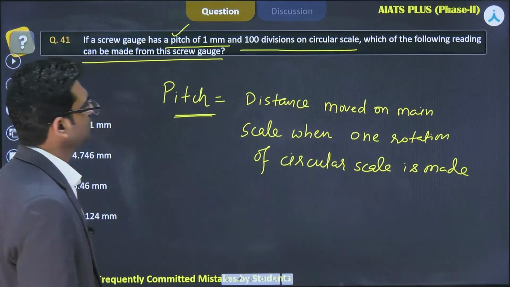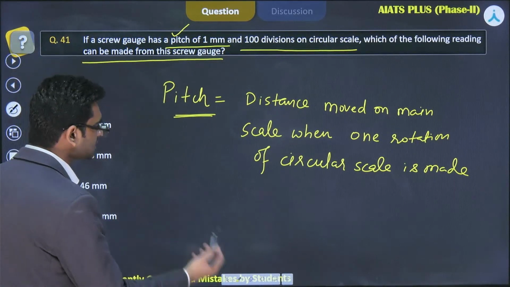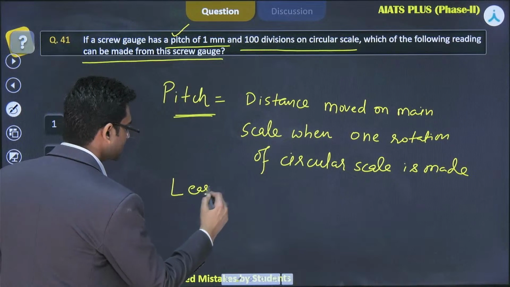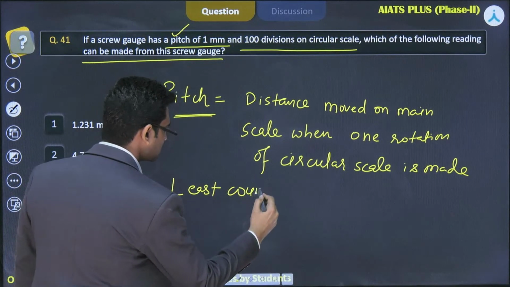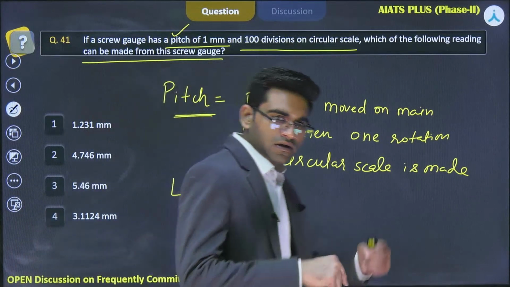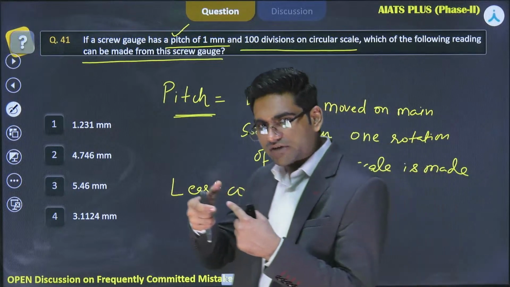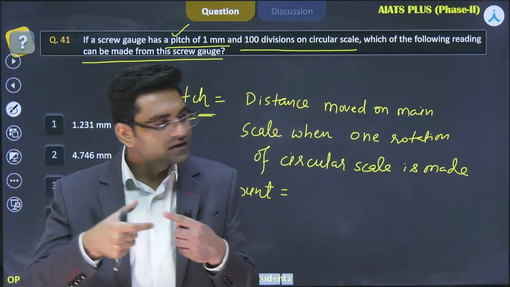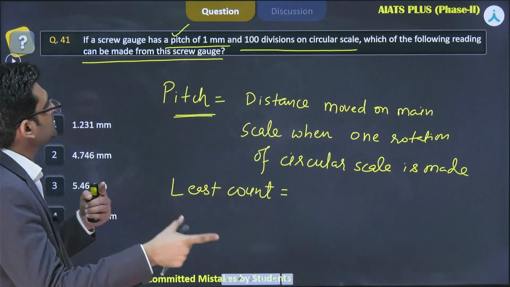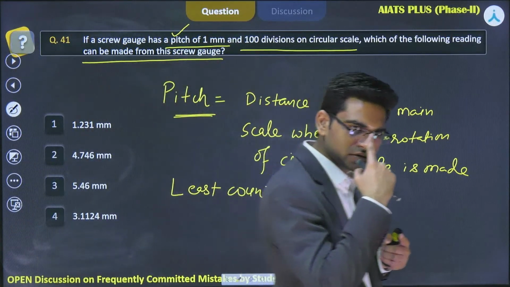So pitch is 1 mm and 100 divisions are there on the circular scale. What could be the least count? This is the formula you can use, but the concept is very simple. In one rotation, 100 divisions are covered, and these 100 divisions correspond to this 1 mm.